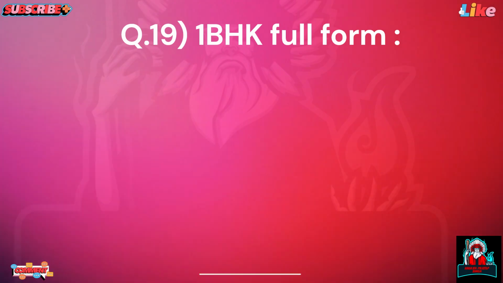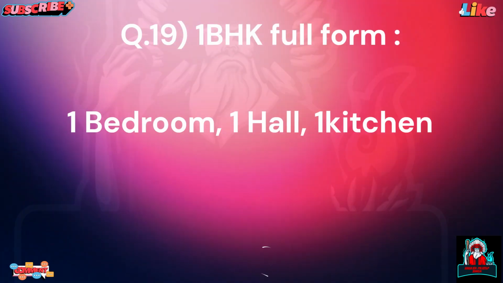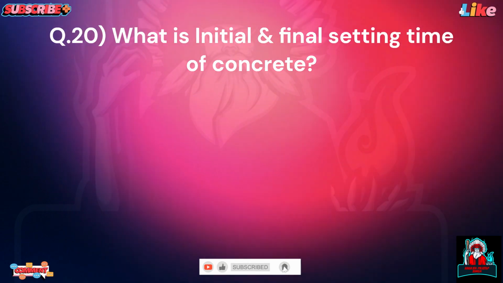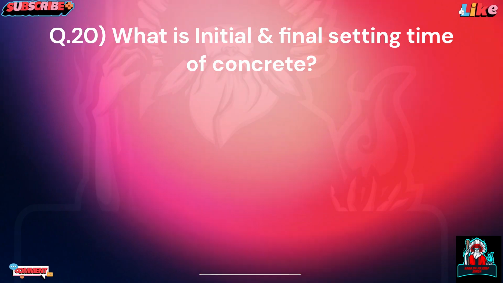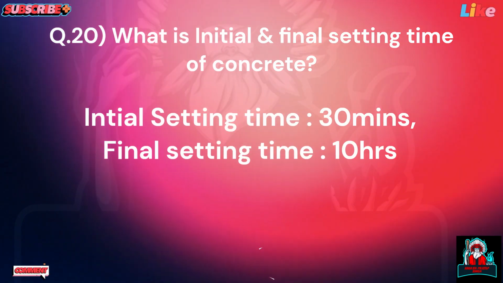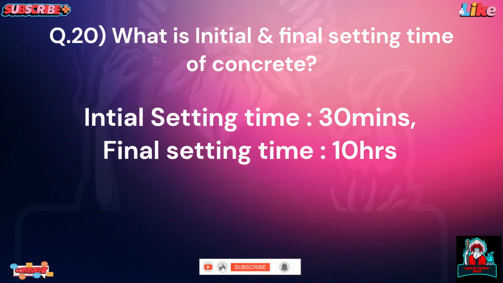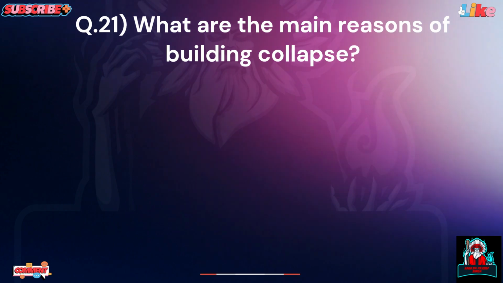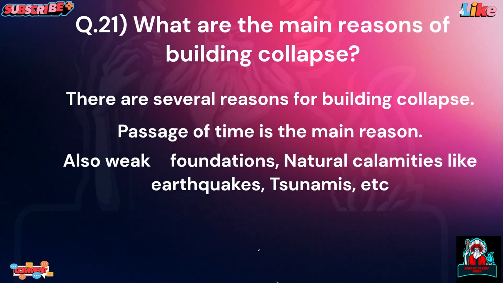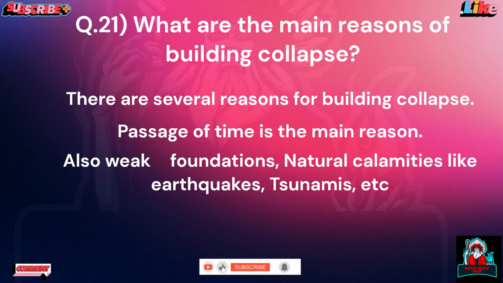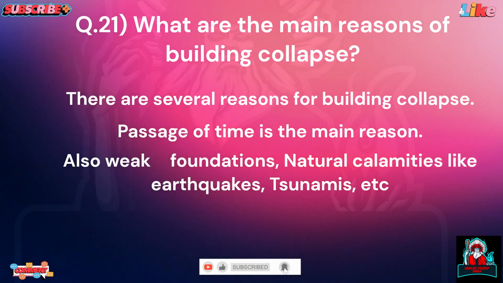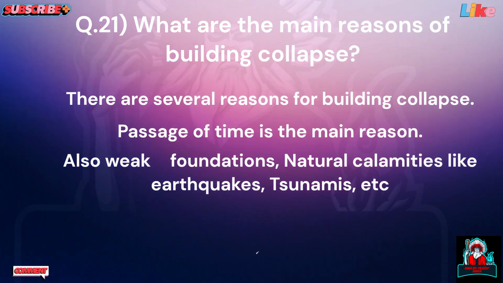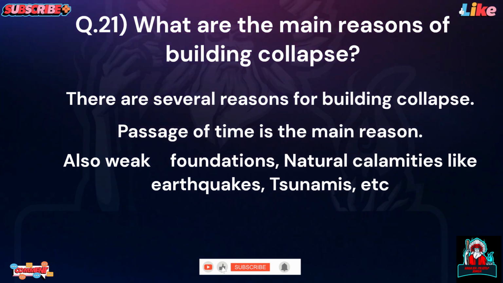Question 19. 1 BHK full form: 1 bedroom, 1 hall, 1 kitchen. Question 20. What is initial and final setting time of concrete? Initial setting time, 30 minutes, final setting time, 10 hours. Question 21. What are the main reasons of building collapse? There are several reasons for building collapse. Passage of time is the main reason. Also weak foundations, natural calamities like earthquakes, tsunamis, etc.